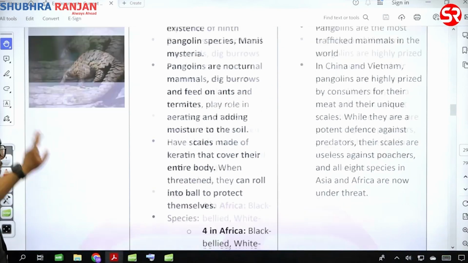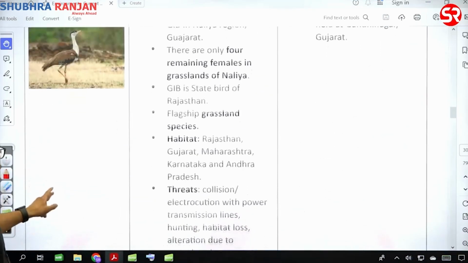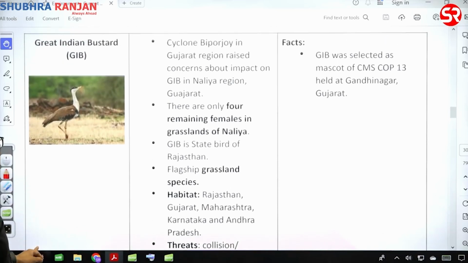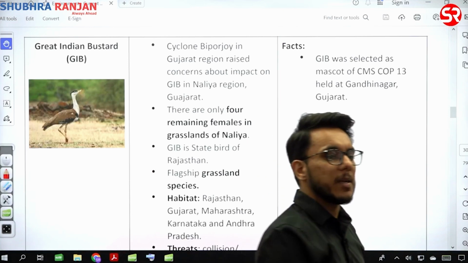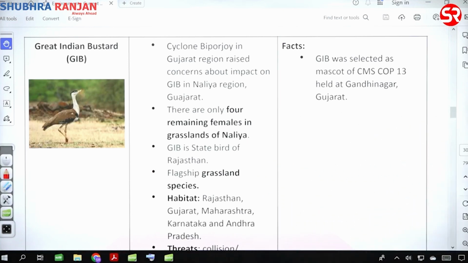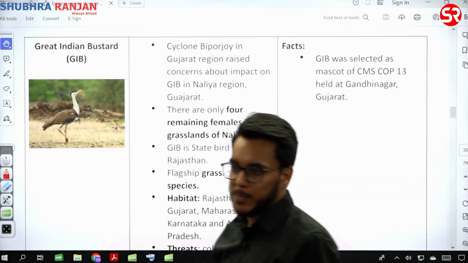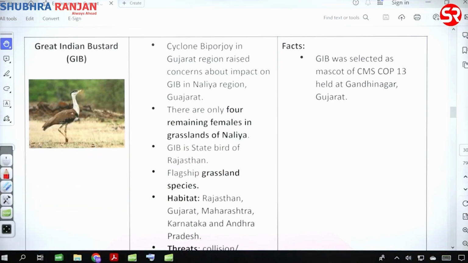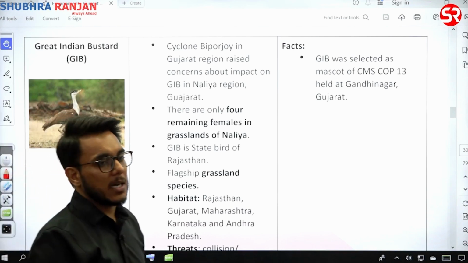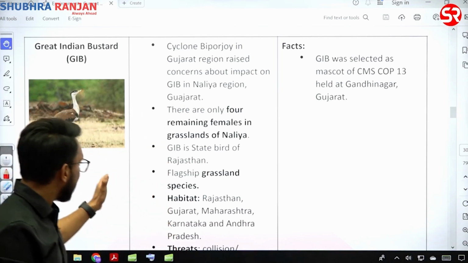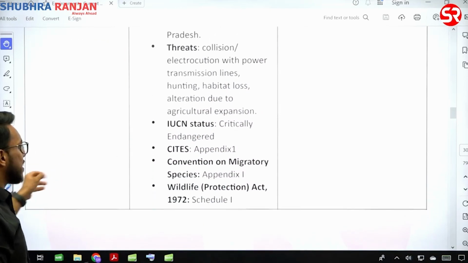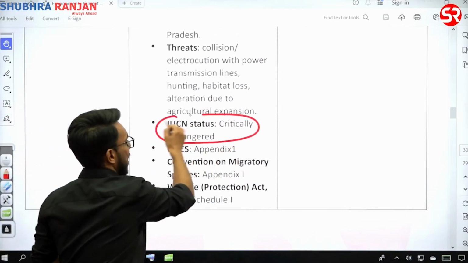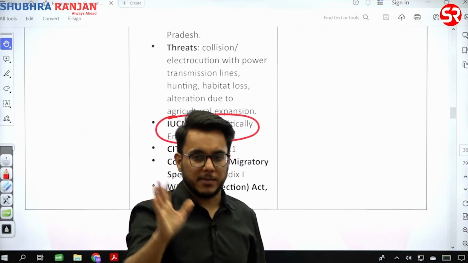Great Indian Bustard. So I think 1 week back also the Great Indian Bustard was in news. Why? Because Supreme Court has constituted an expert committee to overlook conservation of Great Indian Bustard. Now, when we talk about it, it is critically endangered, and very few members of this particular species are now remaining.